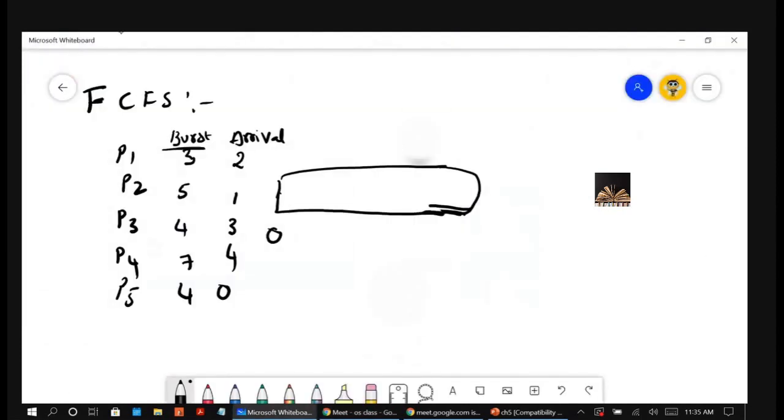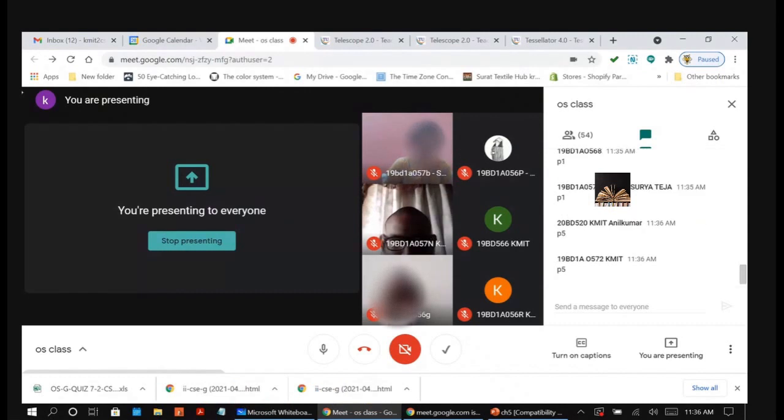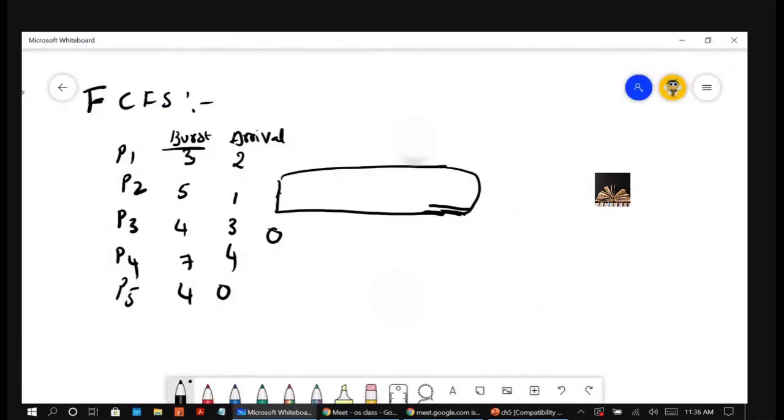Yes, your execution actually starts from 0. At the time of 0, which job arrived? P5, right? So first give P5, then which job will be given? P2, then P1, then P3, then P4. That way you try to draw the Gantt chart: P5, then P2, then P1, then P3, then P4.